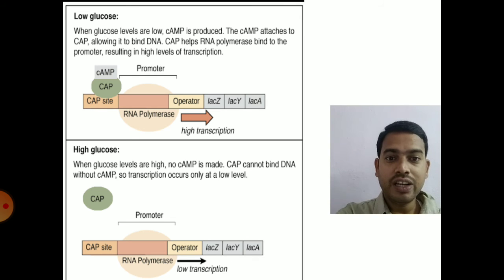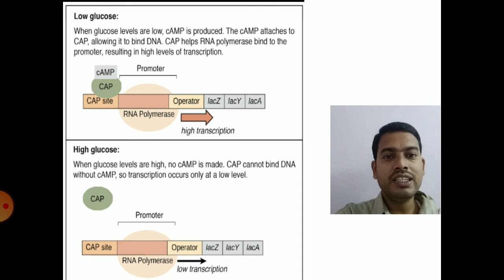We can see in the downstream portion, when there is high glucose, there is no cyclic AMP, as adenylate cyclase will be inhibited. CAP protein needs cyclic AMP. Since cyclic AMP is less, CAP is unable to bind to the promoter region. So RNA polymerase cannot bind to the promoter and cannot transcribe the genes necessary for the lactose utilization.